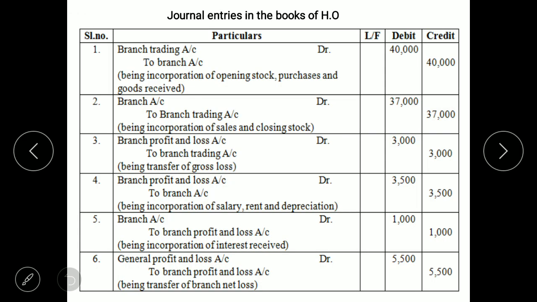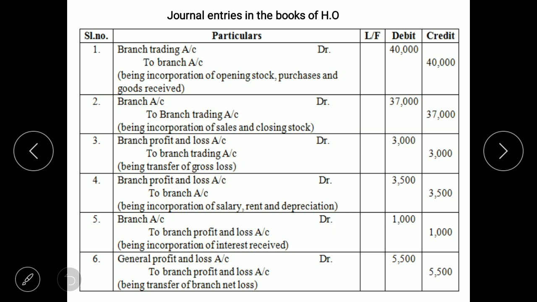First journal entry, branch trading account debit to branch account. So here we are considering all the debit items of branch trading account. Which are the debit items given? Opening stock, purchases and goods received by the branch. So these are the 3 debit entries which will be coming in trading account of the branch. So total is 40,000.